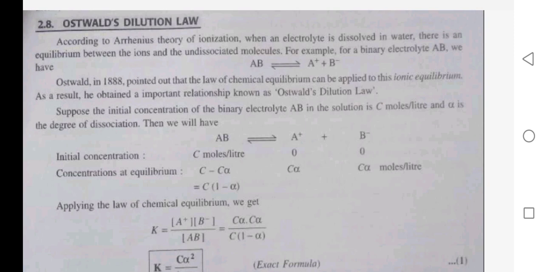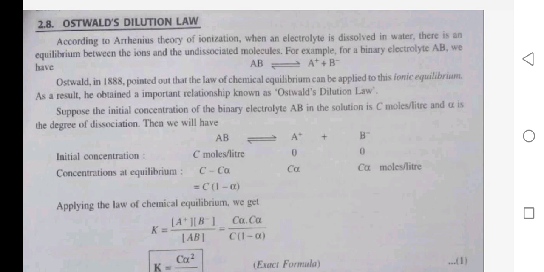Suppose the initial concentration of a binary electrolyte AB in the solution is C moles per liter and alpha is the degree of dissociation. Then we will have AB ⇌ A⁺ + B⁻. Initial concentration: AB has C moles per liter, A⁺ has 0, B⁻ has 0. Concentration at equilibrium: AB has C − Cα, A⁺ has Cα, B⁻ has Cα moles per liter.